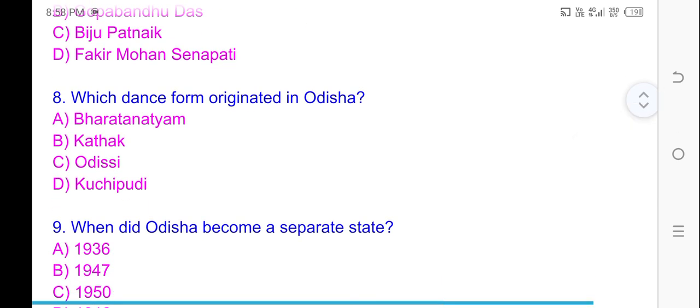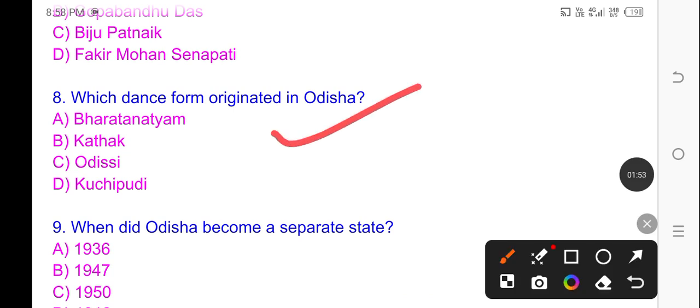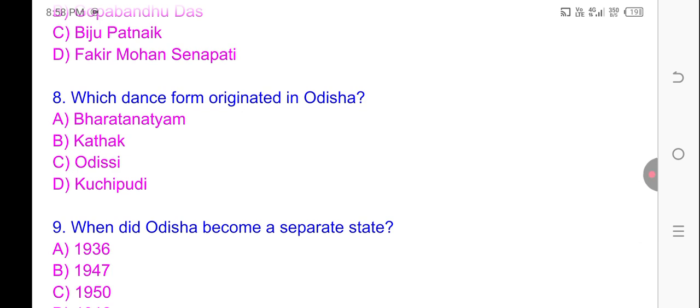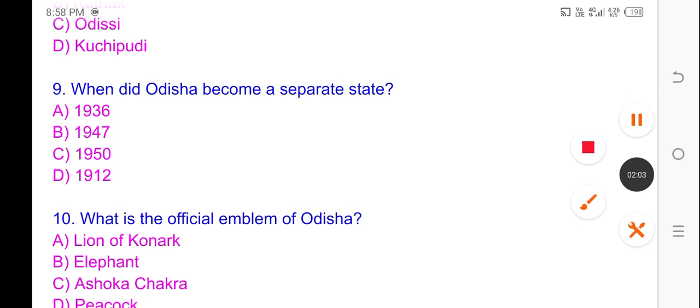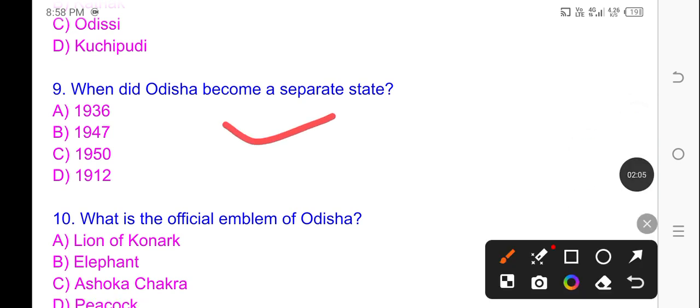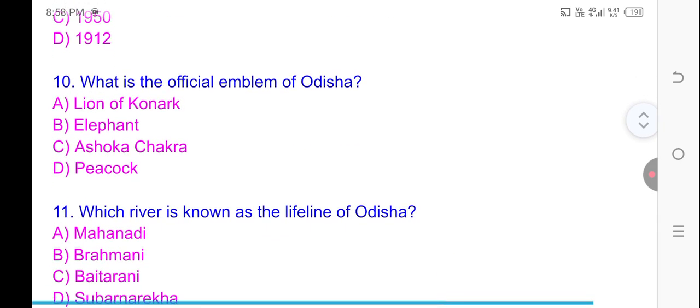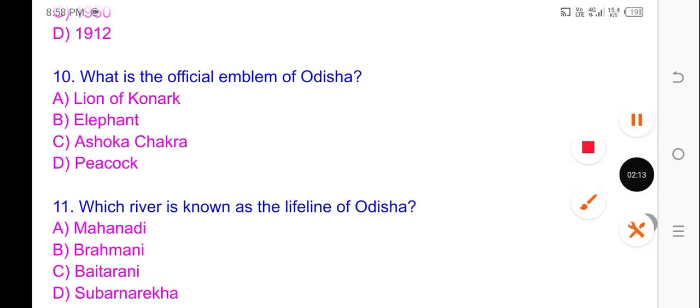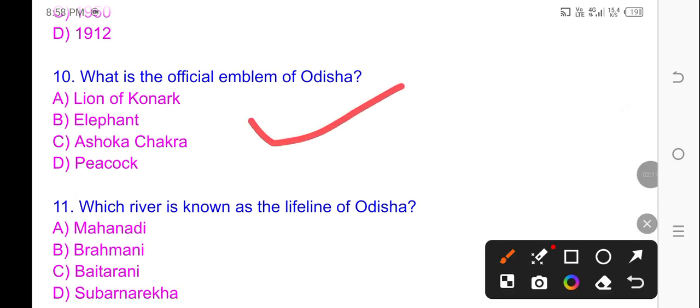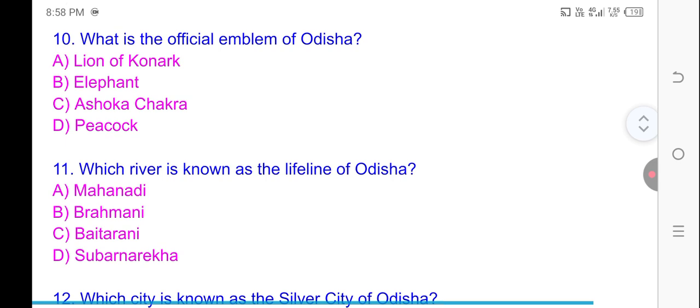Question number 8, which dance form originated in Odisha? Odissi. Option C is correct answer, Odissi. Question number 9, when did Odisha become a separate state? 1936 April 1. Option A is correct answer. Question number 10, what is the official emblem of Odisha? Lion of Konark. Option A is correct answer.